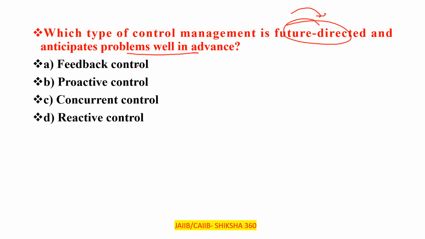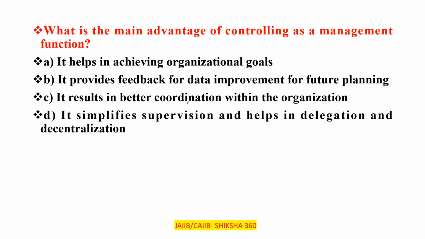Clear? That is future activity. For the future activity which we have to perform, we have to analyze it already. That is proactive control. So option B will be the answer here. Now move to the next point.